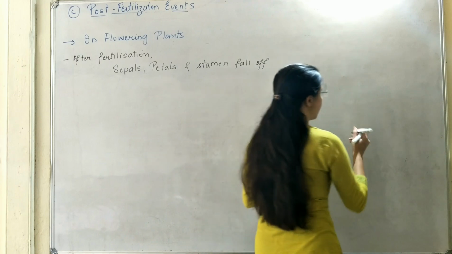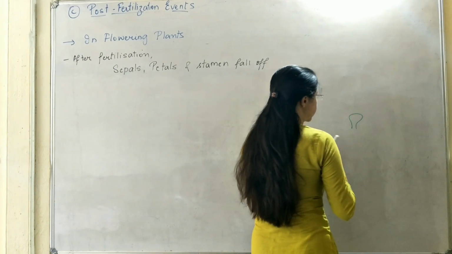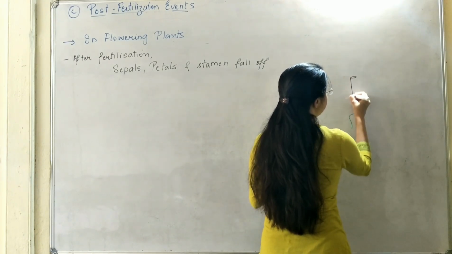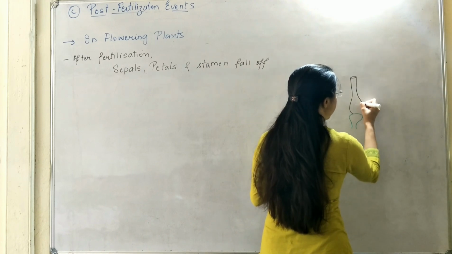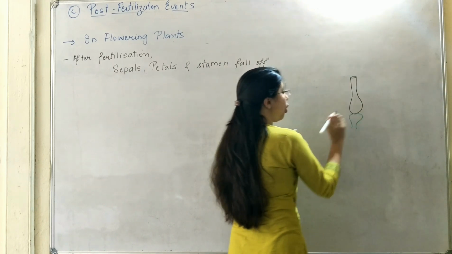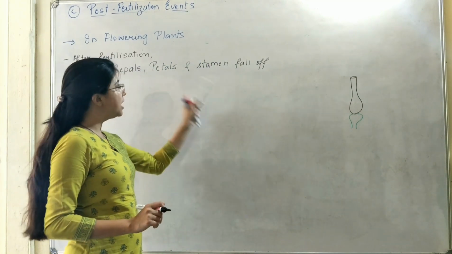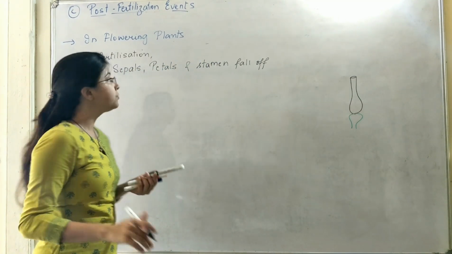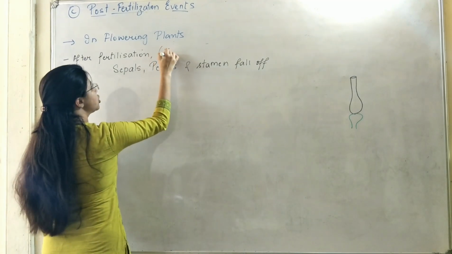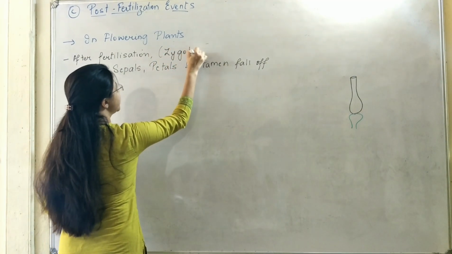What just remains attached to the flower is nothing but the carpel, or you can say the female reproductive part. Rest all the structures, the sepals, petals and the stamen, that is the male reproductive part, will get detached, after the zygote formation has taken place.